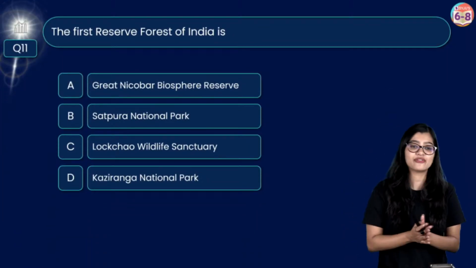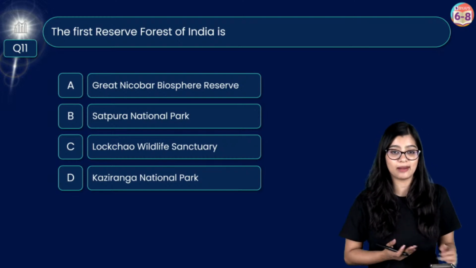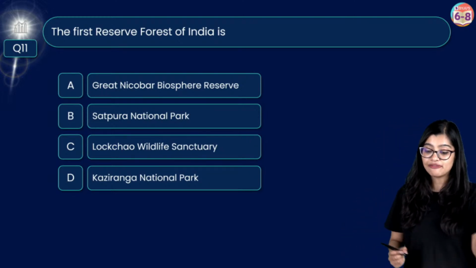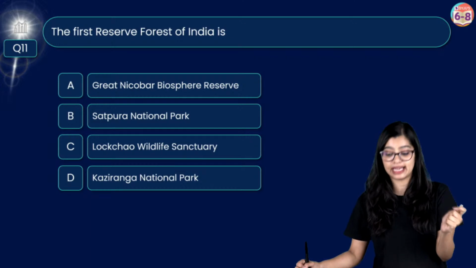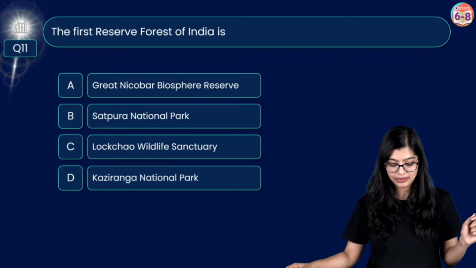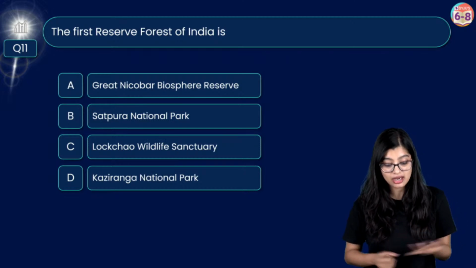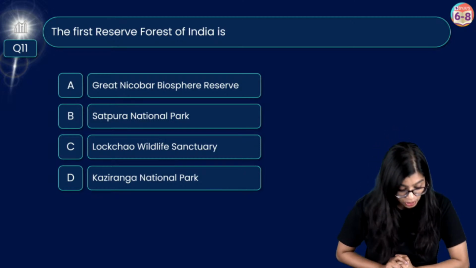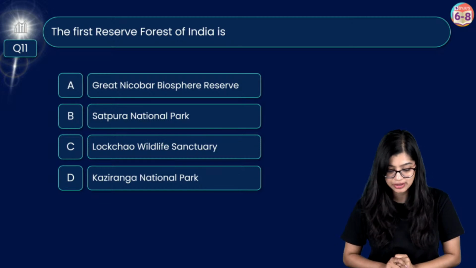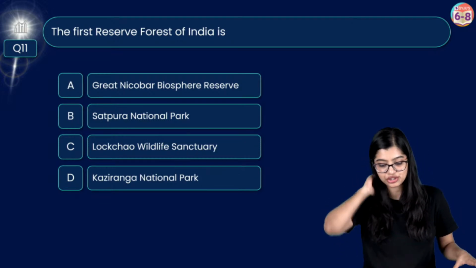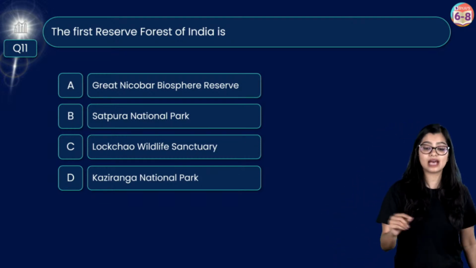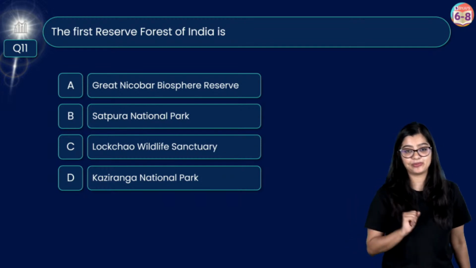Now last 5 questions. So let's pick up the pace a little bit more and let's see. The first reserve forest in India is dash. The Great Nicobar Biosphere Reserve, Satpura National Park, we are talking about the Lokchau Wildlife Sanctuary, or is it the Kaziranga National Park? First reserve forest in India.